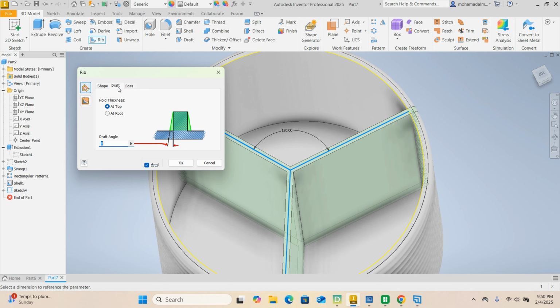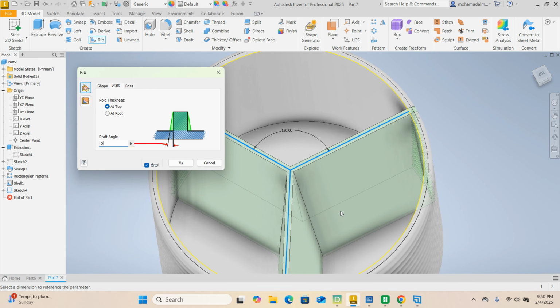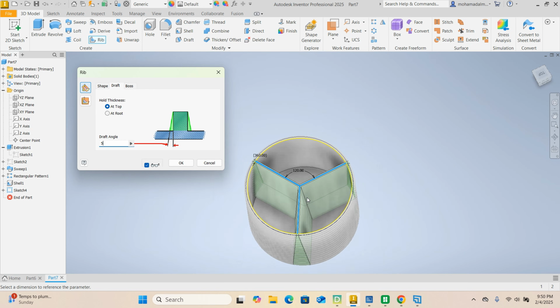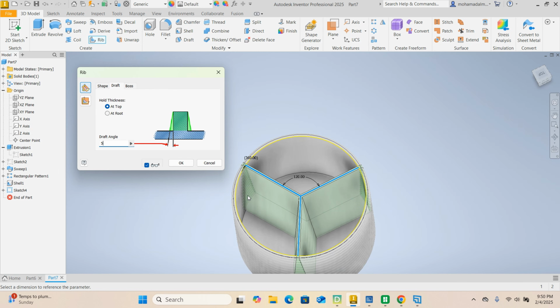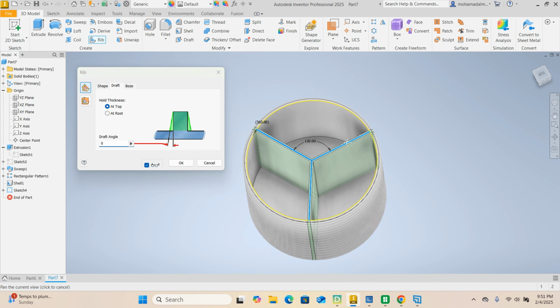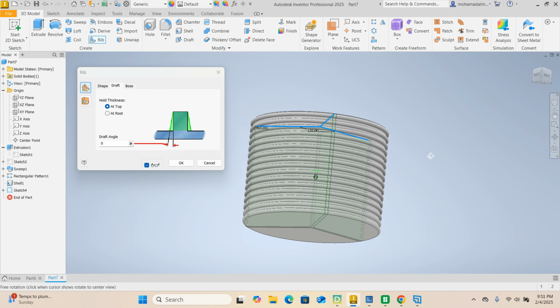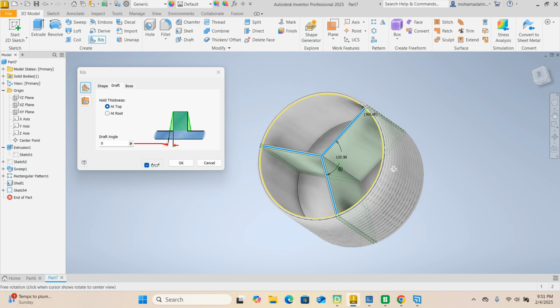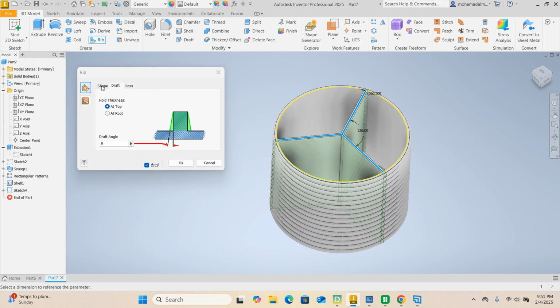Later on, we're going to look at what it would look like if you add a draft angle. Maybe you add a draft angle of 5. You can see it's making the bottom a little bit smaller. This is a preview of what it's going to look like. So we don't need draft. But on your exam, they may say, change your draft angle to this and find the volume or the new mass. You should be able to do that.